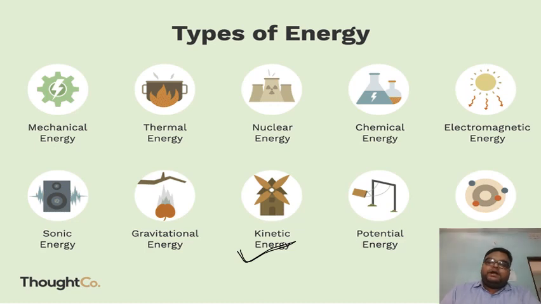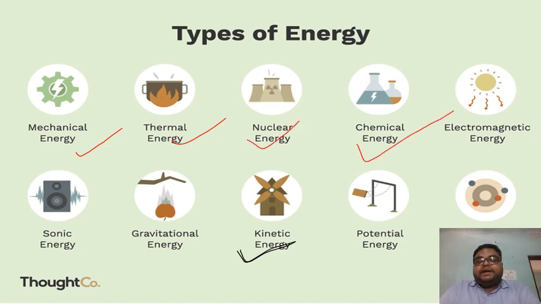So students, what can you see in this picture? Okay, so there are different types of energy, namely mechanical energy, thermal energy, nuclear energy, chemical energy, electromagnetic energy, sonic energy, gravitation energy, kinetic energy, potential energy, and a special type of energy that is known as atomic energy.